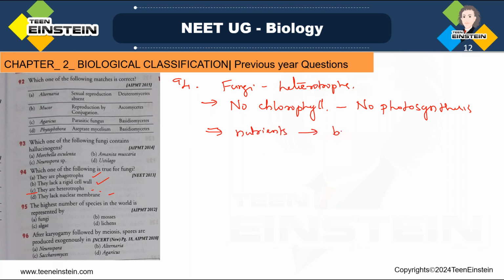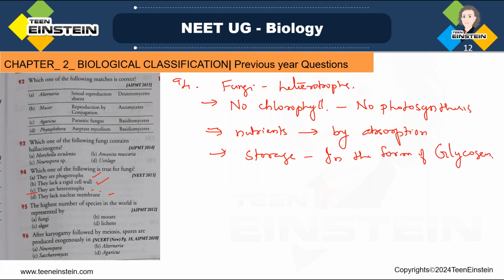Nutrients, how they are getting? By absorption, right? They are absorbing nutrients from the material where they are growing, and they are storing that in the form of glycogen.